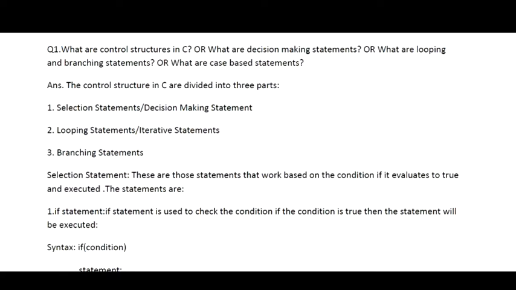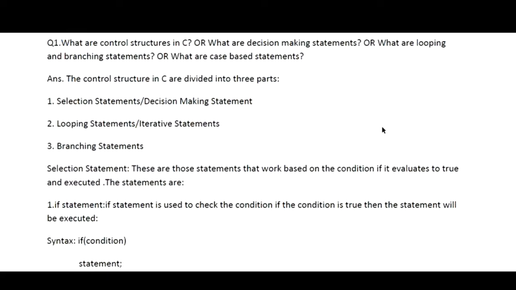We discussed some questions that were important for the exam. So let's start with the next questions that are important for your exam. First of all, a question that could be asked is, what are control statements? Basically, control statements include all the selection, looping and branching statements. But the question can be asked either way. They can ask you what are control statements, or they can specifically ask what are selection statements, decision statements or condition statements.